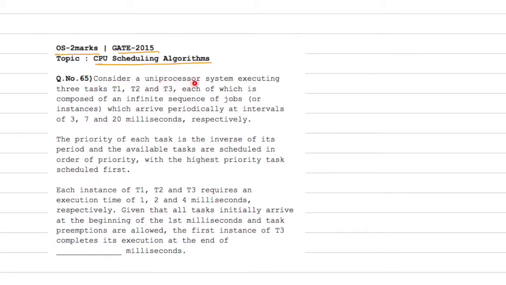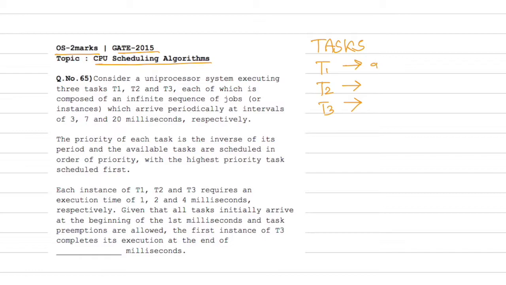Now consider a uniprocessor system executing 3 tasks T1, T2, T3, each of which is composed of an infinite sequence of jobs or instances. So let me stop here and make a note of this point. So what they're saying is we have 3 tasks. We have 3 tasks T1, T2, T3, and each of these tasks consists of an infinite number of jobs.